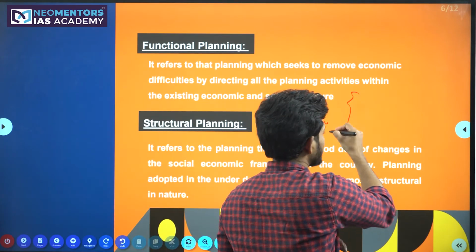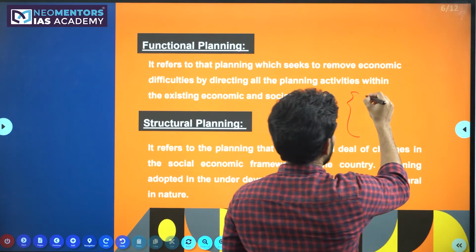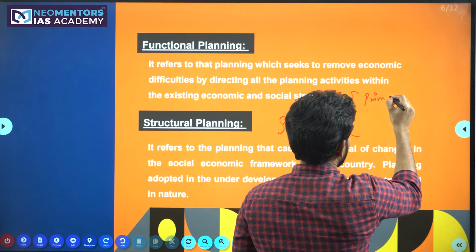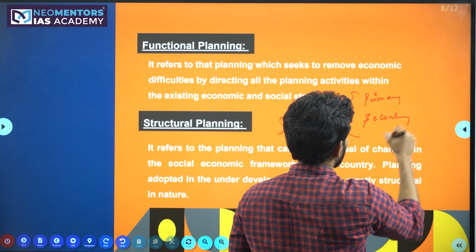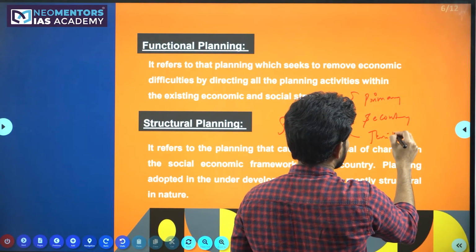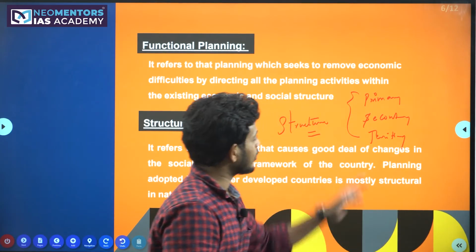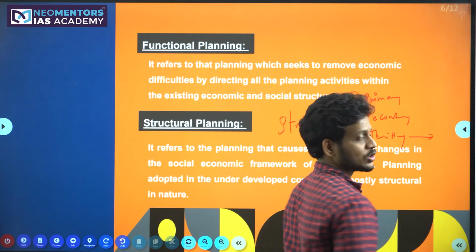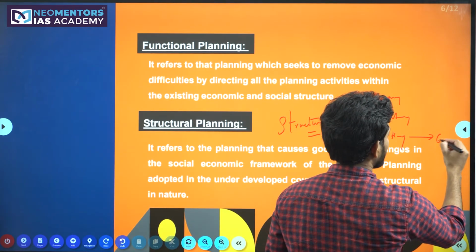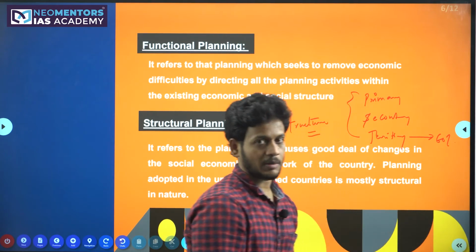You have to differentiate the economy into different sectors. How much is the primary sector contributing to the economy? How much is the secondary sector contributing? How much is the tertiary sector contributing? If you apply the same concept in India, the tertiary sector, that is your service sector, is contributing more than 60% of GDP.